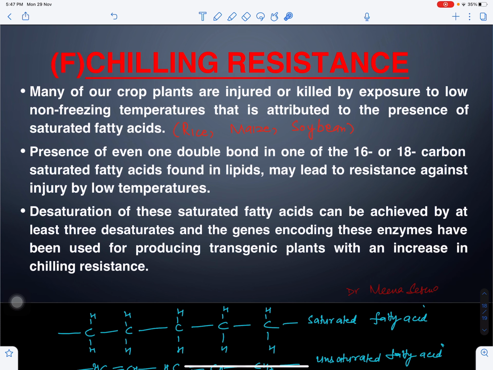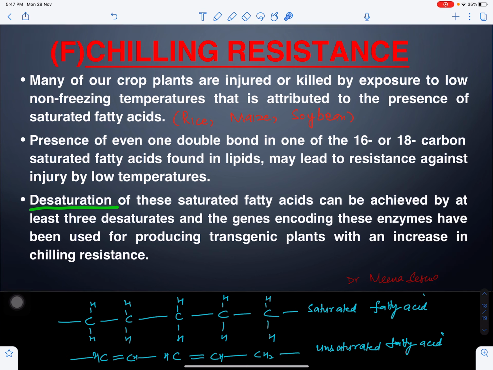Now, the next application is the role in chilling resistance. If there is a freezing condition or a cold condition, plants like rice, maize, and soybean are destroyed or killed by this chilling treatment. We can say if there is more freezing condition, they are killed. So we can change that condition. We can make the plant resistant to the chilling condition. Like we can create double bonds in the plants. For that we need enzymes called desaturases. Desaturation I'll just explain now.